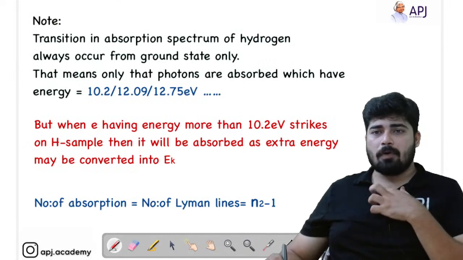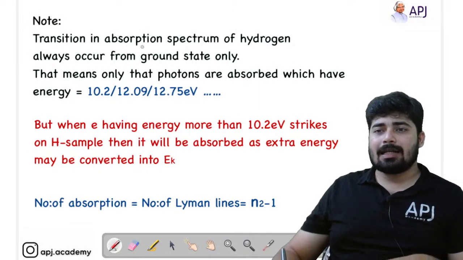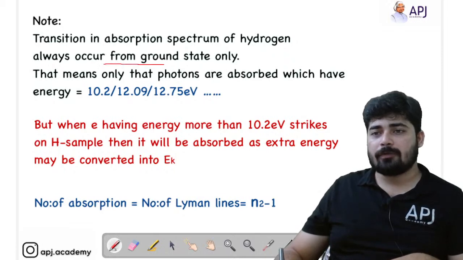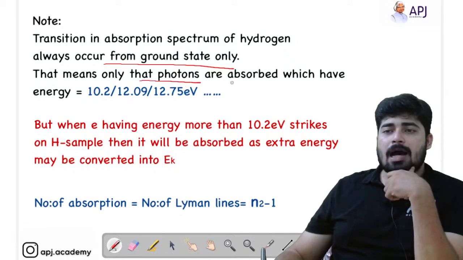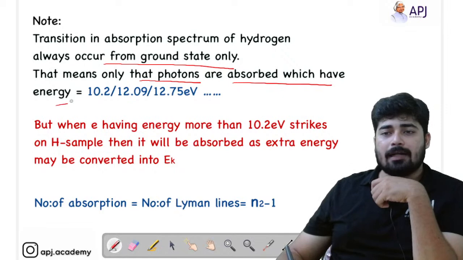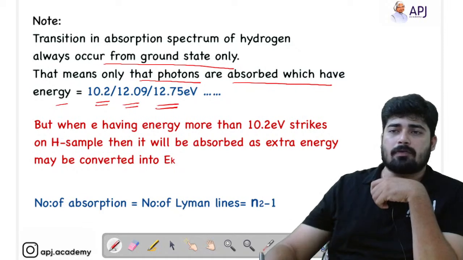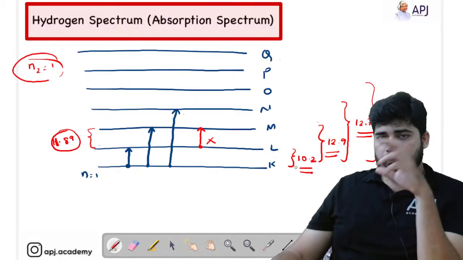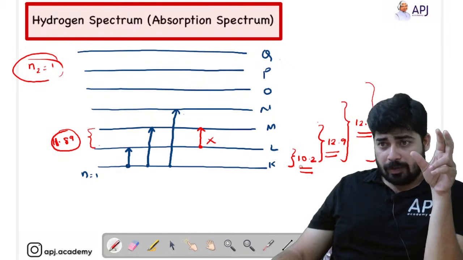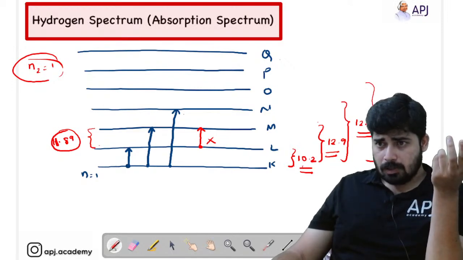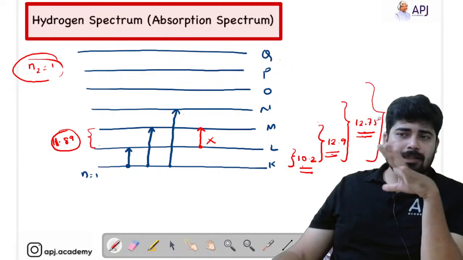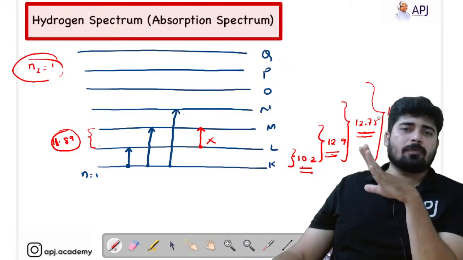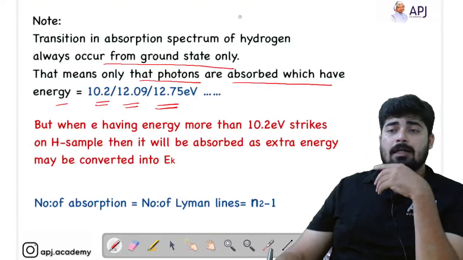Now let's see an important note. The transition in the absorption spectrum of hydrogen always occurs from the ground state only. That's what I have told. That means only those photons are absorbed which have energy 10.2 electron volt, 12.09 electron volt, or 12.75 electron volt. I told you the same thing. It can absorb photons of energy 10.2, 12.9, 12.75, or 13.06. These are the energies of the photons which can be absorbed by the electrons.